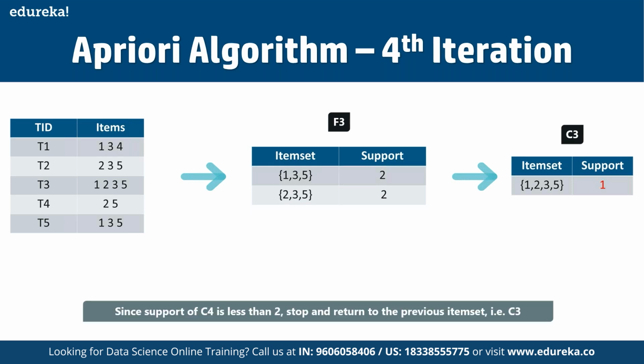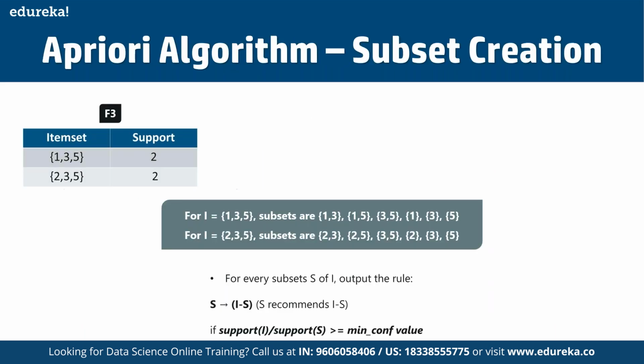So with F3, we get the following item sets. That means for the first, we have {1, 3, 5}, and the subsets are {1, 3}, {1, 5}, {3, 5}, and {1, 3, 5}. Whereas for the other item set, we have {2, 3, 5}, whose subsets are {2, 3}, {3, 5}, {2, 5}, and {2, 3, 5} itself, right? And for every subset, we have to define the output rule.